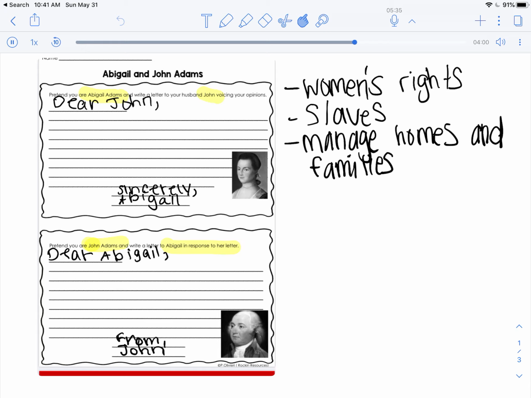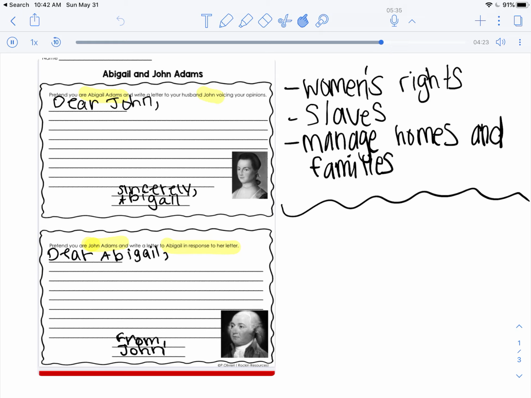Now it depends what you write in your first letter to see how you're going to write back for your second letter. But remember, John Adams helped write the Declaration of Independence, so he wanted things to be fair for people. He negotiated different things. He was a lawyer. He wanted things to be fair, right?